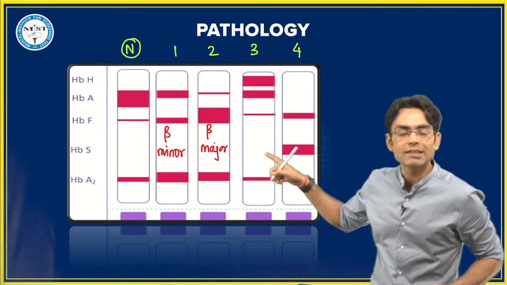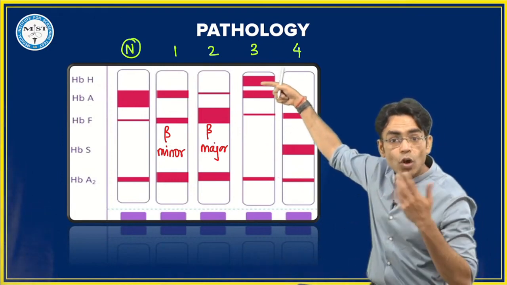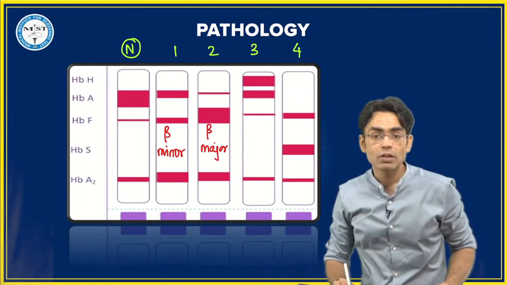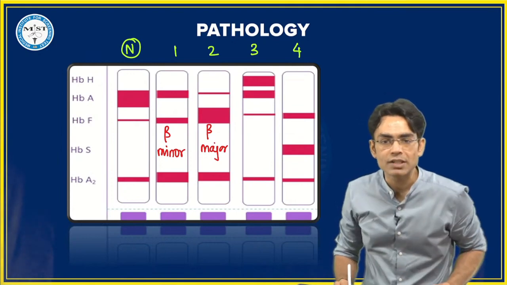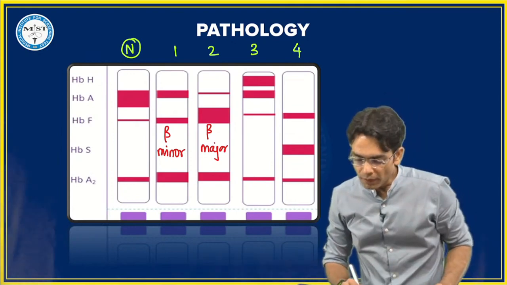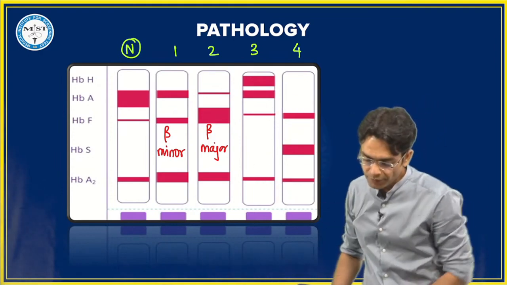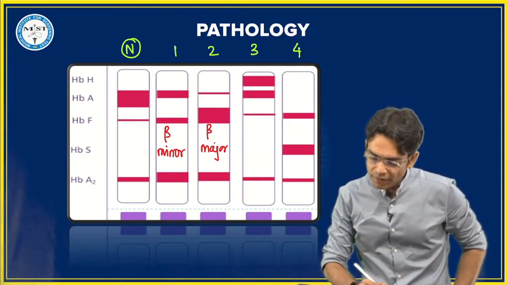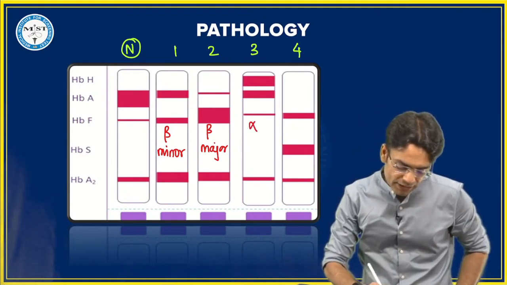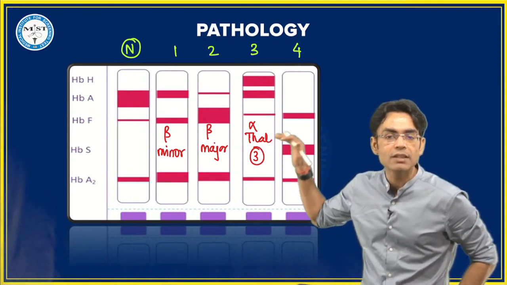What exactly is this? In this patient you are getting another kind of hemoglobin here, which normally is not seen at all. This is hemoglobin H. So this is hemoglobin H disease. In which kind of thalassemia do you see hemoglobin H disease? Alpha. So this patient number 3, tell me the diagnosis. Yes, alpha thal, and how many genes deleted? 3 genes deleted in this. Okay, this is your HbH disease, 3 genes deleted.